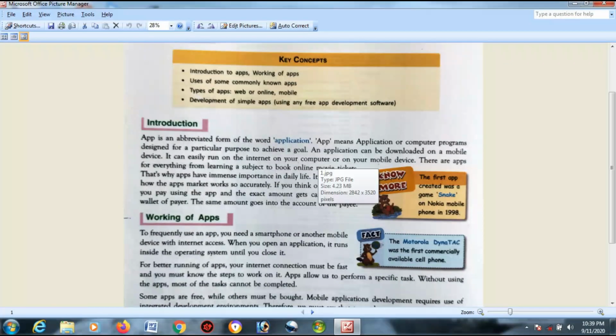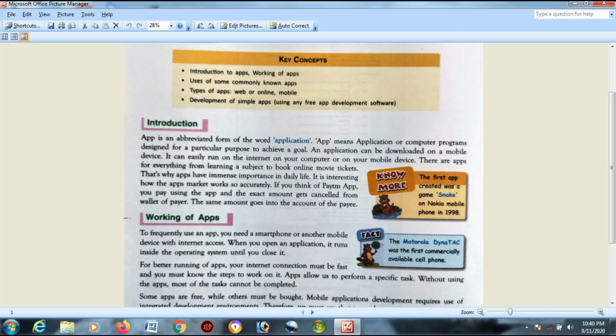Introduction. App is an abbreviated form of the word application. What is an app? It is an abbreviated form of the word application. Okay? App means application or computer programs designed for a particular purpose to achieve a goal.